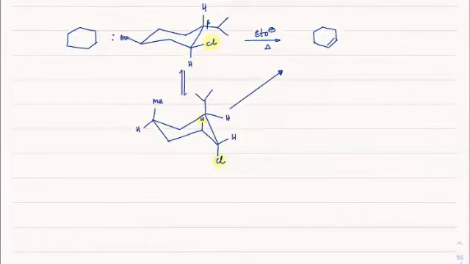And here there is a group like this, and exactly opposite to this we have a methyl group. So this would be the final product. I guess you understood that. Any doubt there?